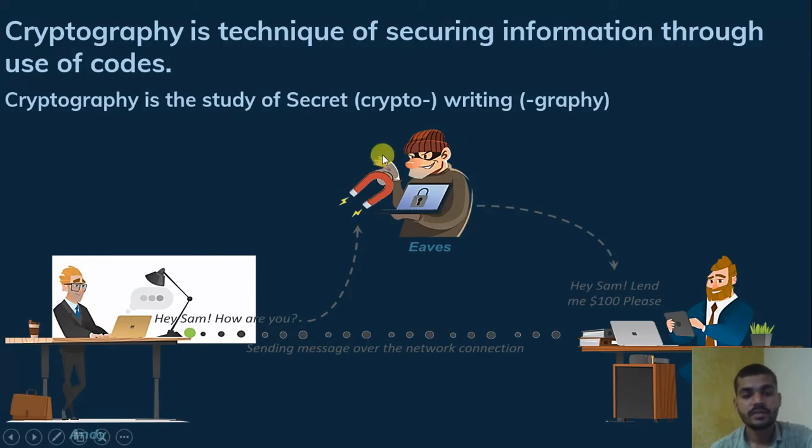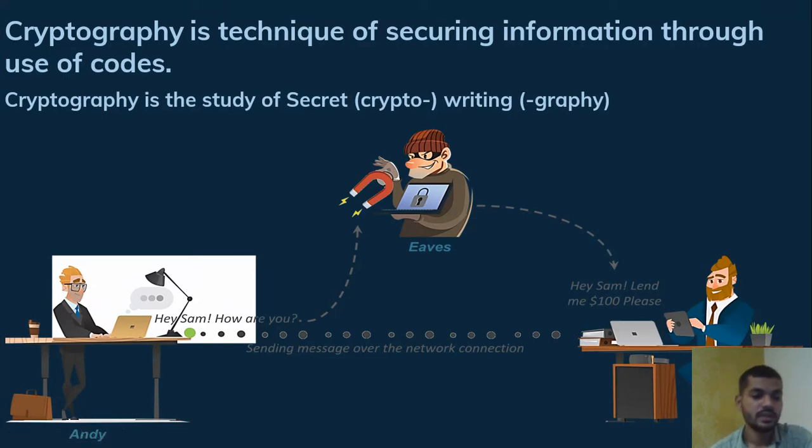What is the meaning of the word cryptography? Cryptography means secret: crypto means secret and graphy means writing. It is the study of secret writing. That is the meaning of cryptography. Take here one example.